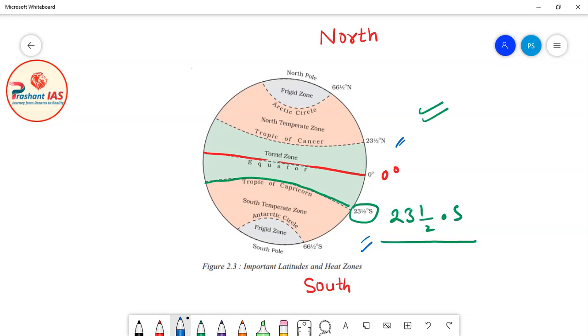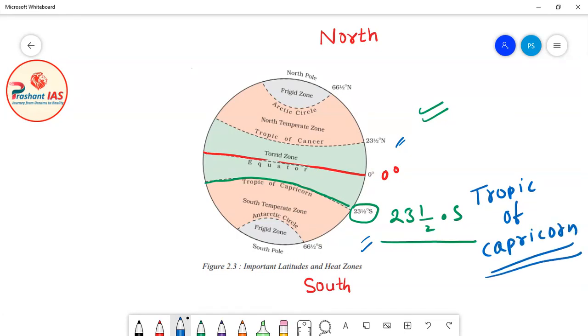So this latitude also has a specific name. The name of 23.5 degree south latitude is Tropic of Capricorn. Now this is also a very important latitude. What is its importance? This we will discuss later on.